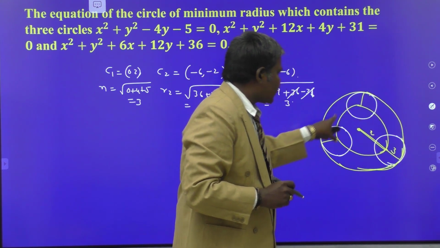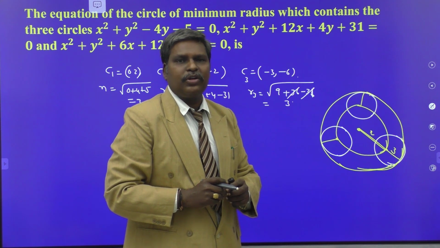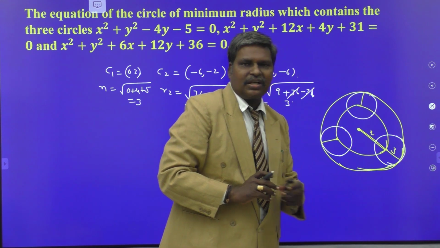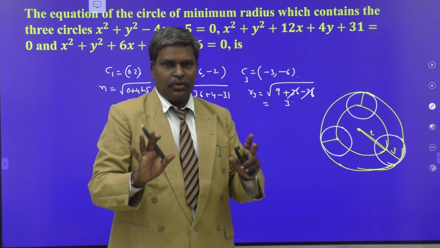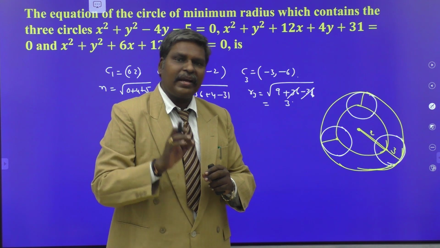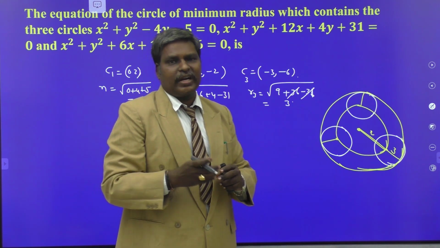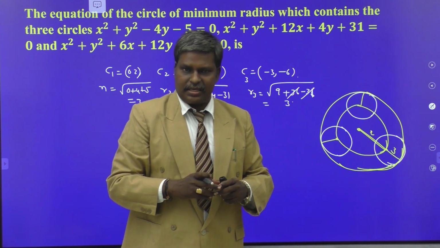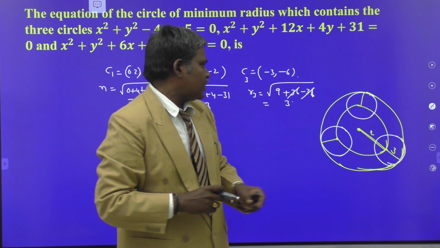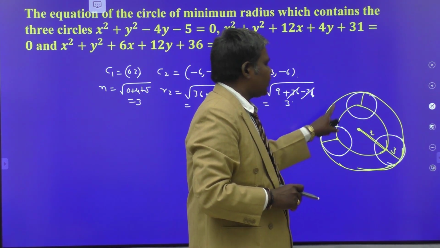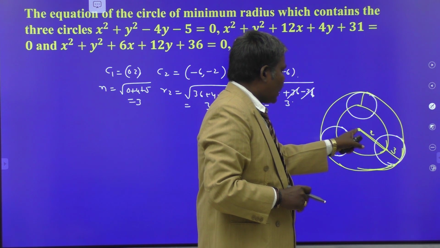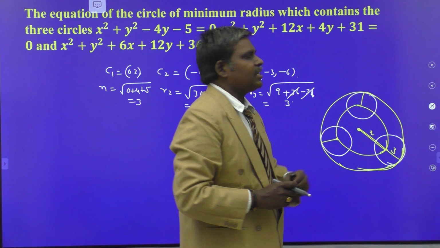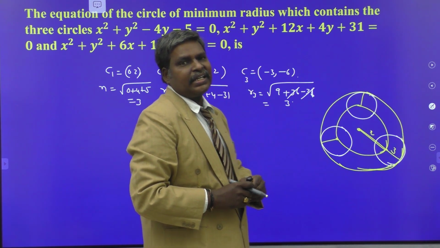Suppose the radii of the 3 circles are not equal. What is the procedure? What do you have to do? In the same manner, you have to find the equation of the circle passing through the 3 centers of the given 3 circles. You have that center, you have the radius. Your required radius is the radius of the obtained circle plus the radius of the largest circle. Here the 3 circles have the same radius. That is why I am taking R plus 3 as your required radius. R is the radius of the circle passing through the centers of the 3 circles.